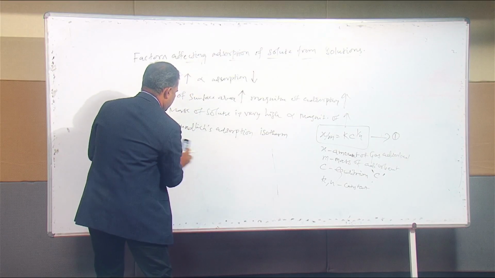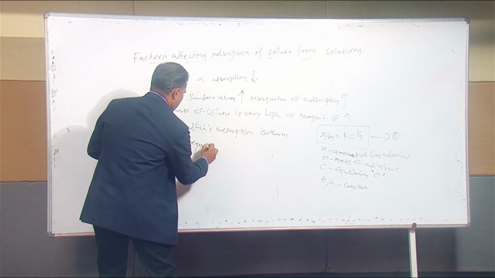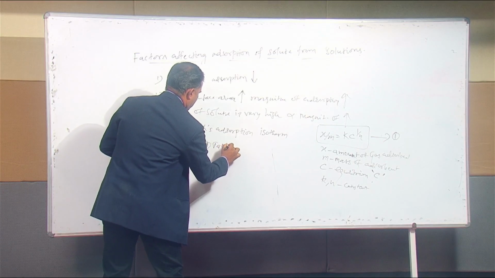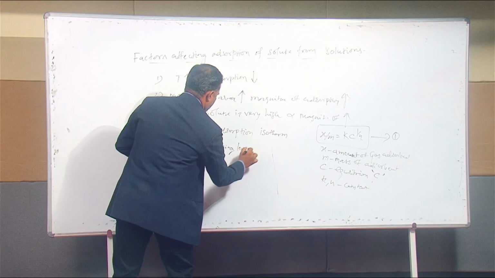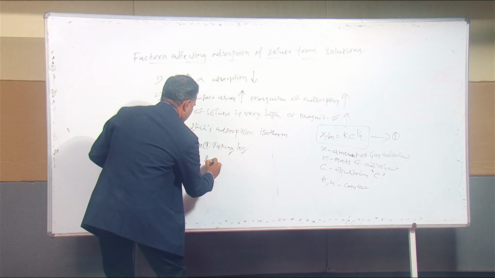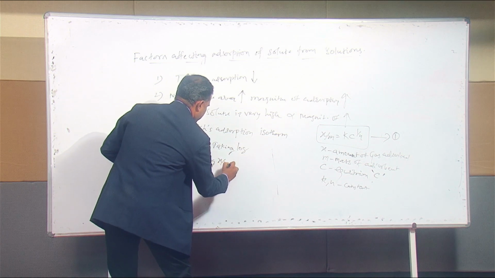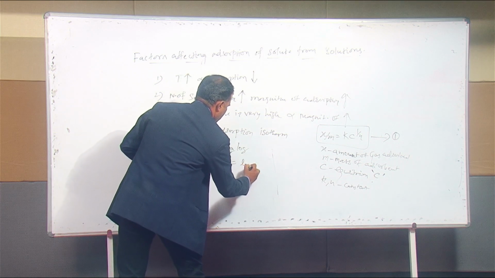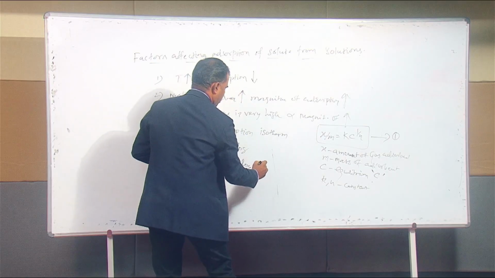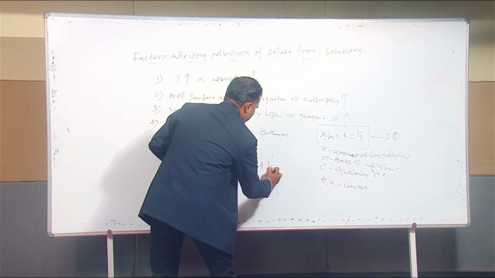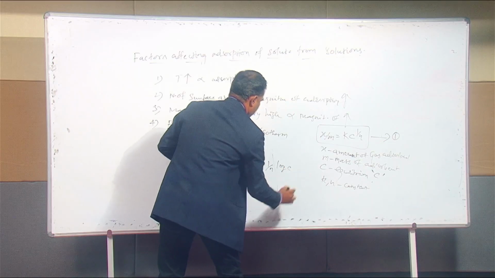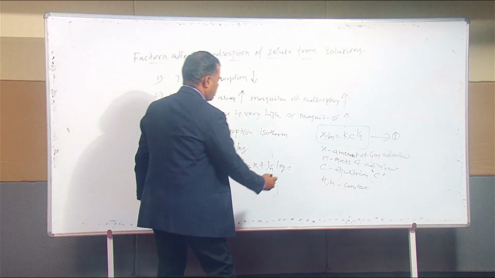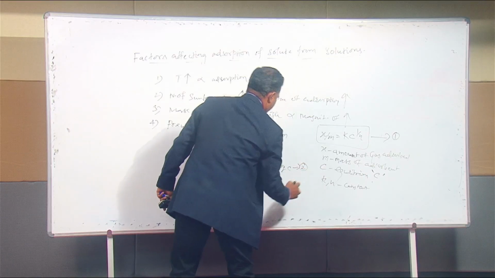Taking log of equation 1: log x by m is equal to log k plus 1 by n log c. This is equation number 2.